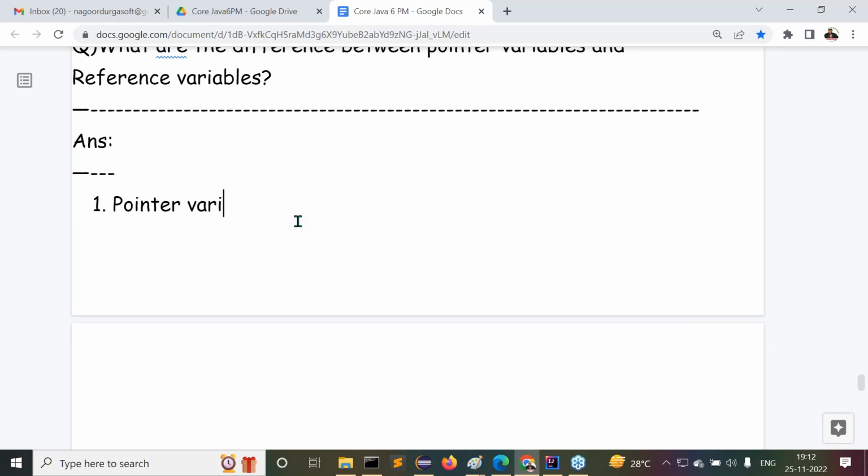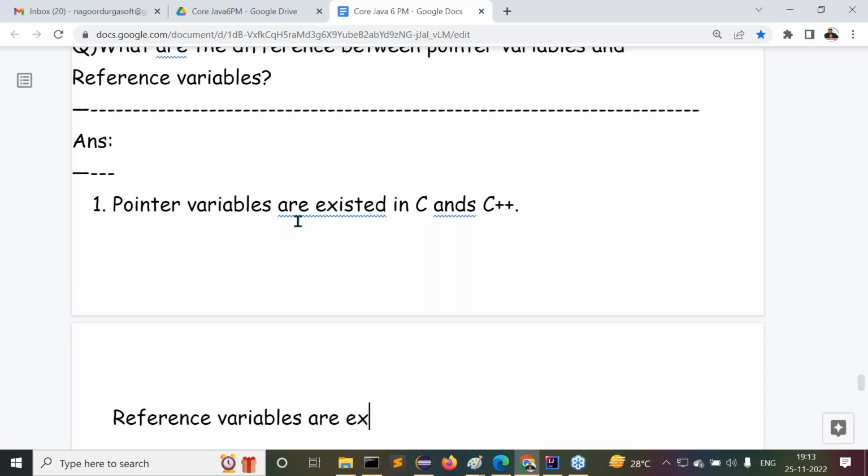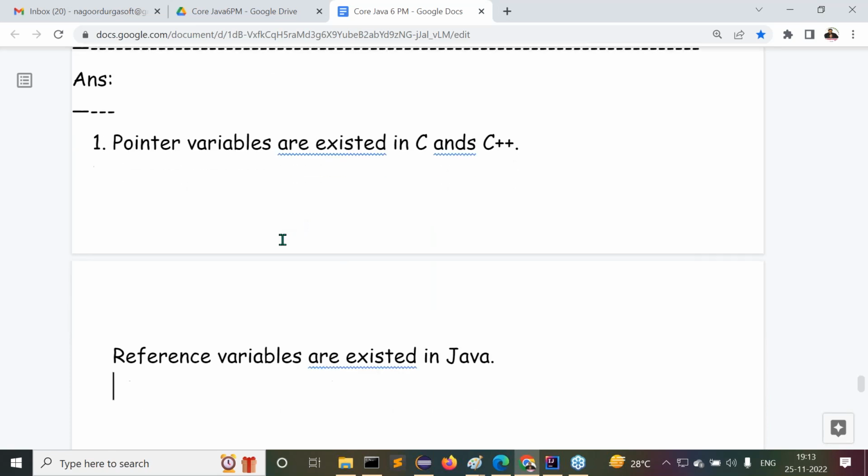Pointer variables exist in C and C++. But what about Java? Reference variables exist in Java. This is point number one I provided to you.